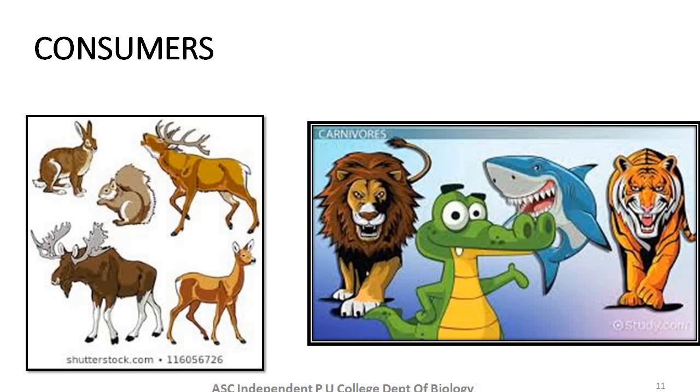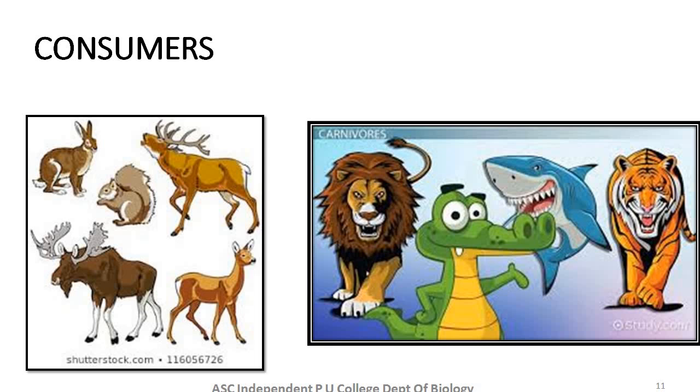Now the first picture depicts all the primary consumers. Primary consumers eat plants, so they are all herbivores. You can see a squirrel, elks, deer, rabbits. All these are herbivorous in nature, that is, they feed on plants.